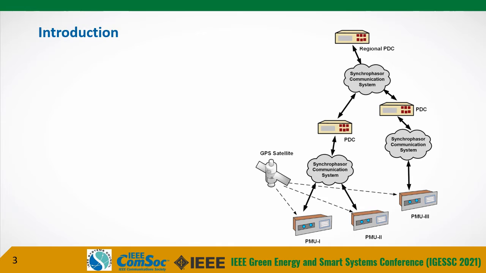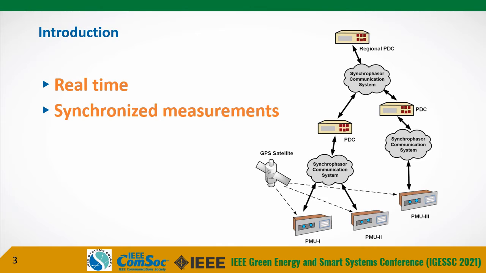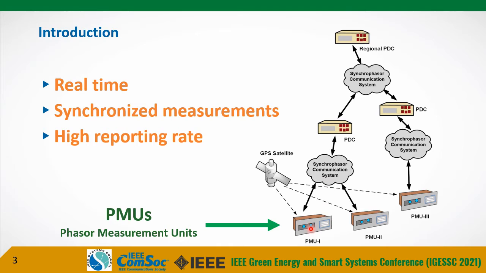Wide area measurement system is capable of providing a real-time view of the dynamic behavior of the electrical variables. It gathers synchronized time-step measurements from a wide area across the power system. To do that, we need a high reporting rate measuring device such as the phasor measurement unit (PMU), where the PMU is able to gather synchronized measurements and send them to the phasor data concentrator through a communication system, where the phasor data concentrator (PDC) is able to gather the synchronized measurements from a single PMU or from multiple PMUs.